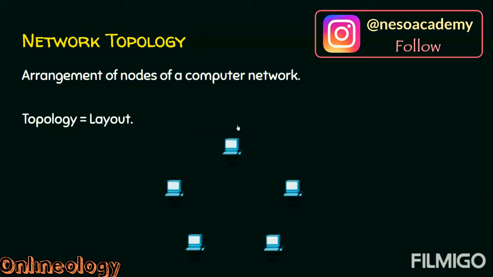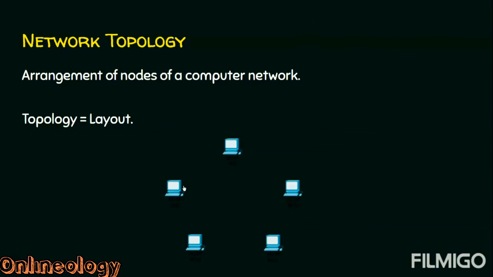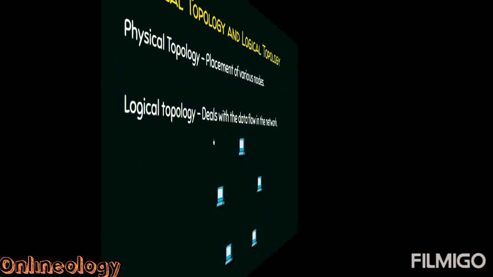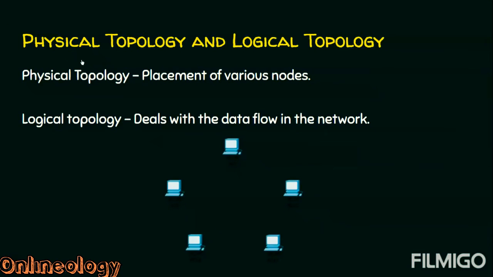We have some nodes and we have to arrange these nodes so that we can establish communication among all the nodes. Topology means arrangement of nodes of a computer network. Say I have to arrange all these nodes so that I can establish communication among all the nodes. Topology can be viewed as a layout of a computer network. Topology can be viewed as a physical topology and logical topology.